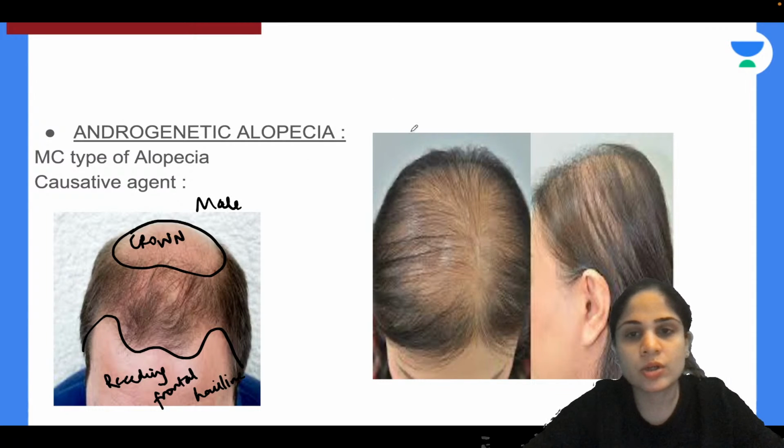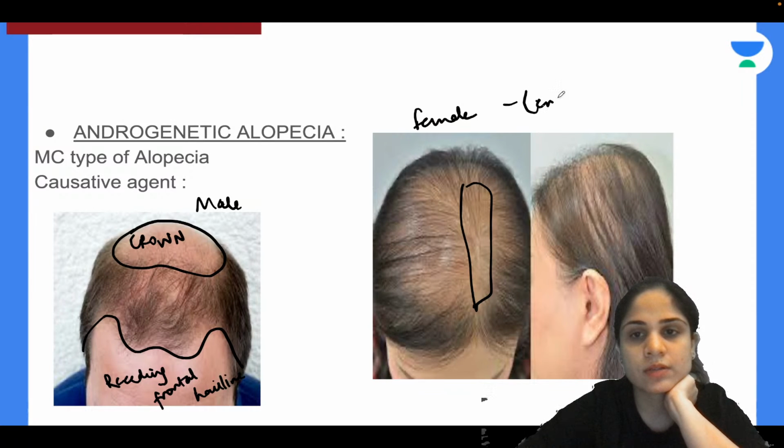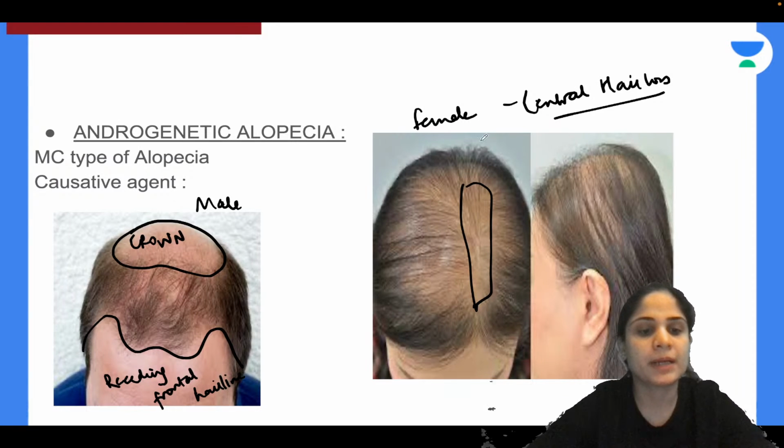And in female pattern baldness, what do you see? Yes. So in the female pattern baldness, you will see that there is hair loss in the center. So there will be central hair loss seen in female pattern baldness. So this is the difference between male and female pattern baldness.